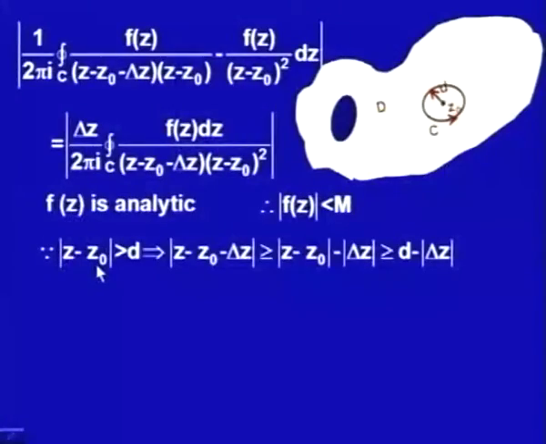Now, d I am taking as some distance, or you could say d is the smallest distance from z naught to this contour C. Then for any z on this contour C, modulus of z minus z naught would be greater than d.